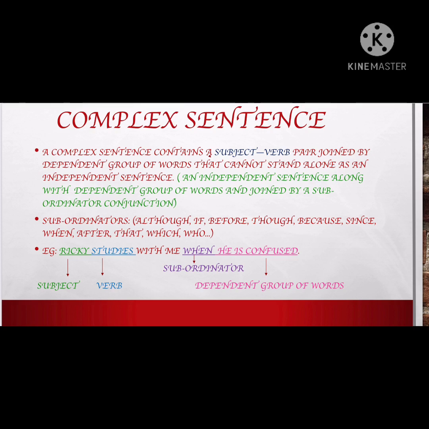When the incomplete words get joined with the subject and verb words, then this sentence becomes complete. Otherwise it is incomplete. Okay, so that was all about complex sentences. Now, moving to the transformation part.